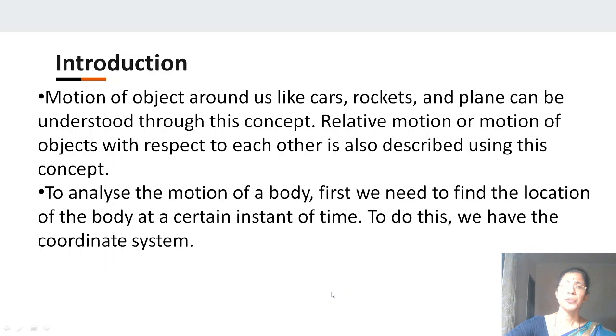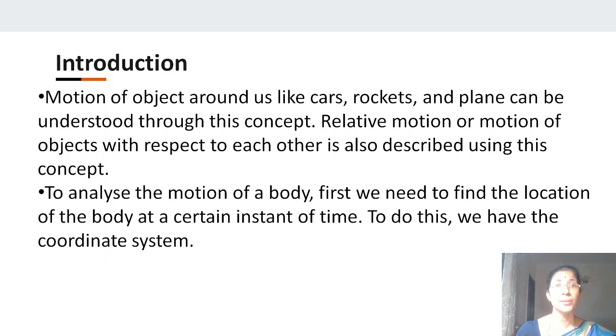The motion of objects around us, like cars, rockets, and planes, can be understood through this concept. Relative motion, or the motion of objects with respect to each other, is also described in this concept. To analyze the motion of a body, first we need to find the location of that body at a certain instant of time. To do this, we have the coordinate system.